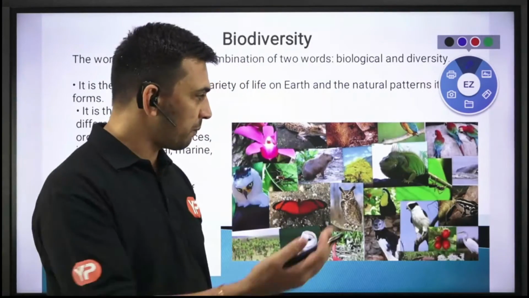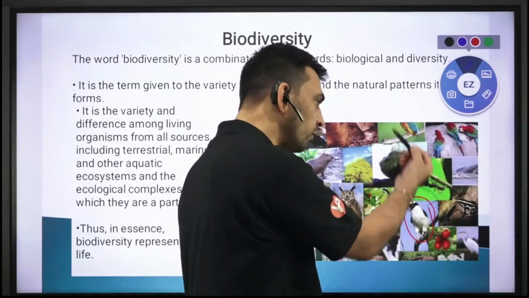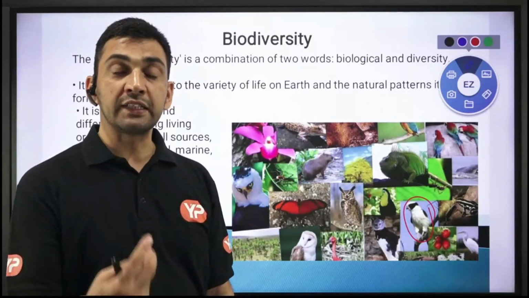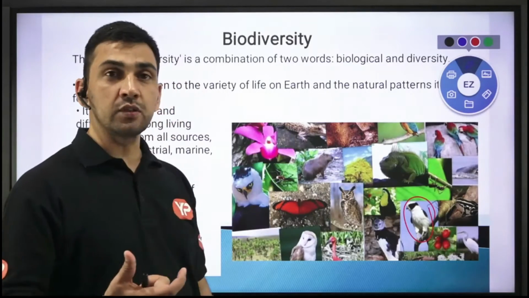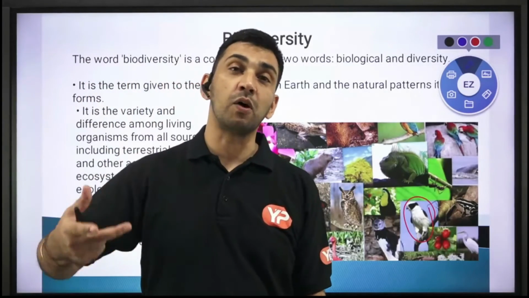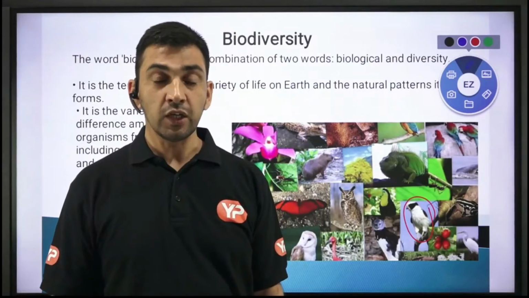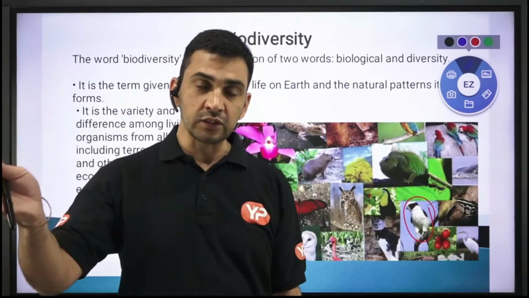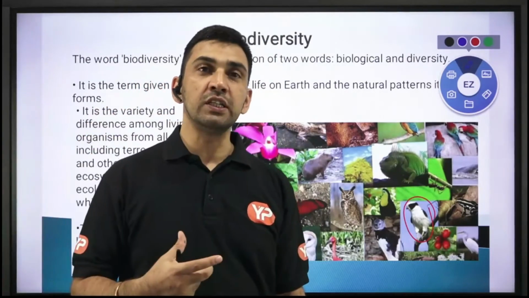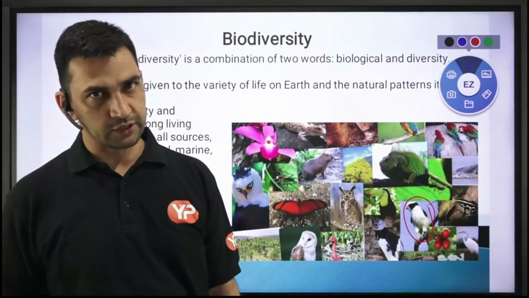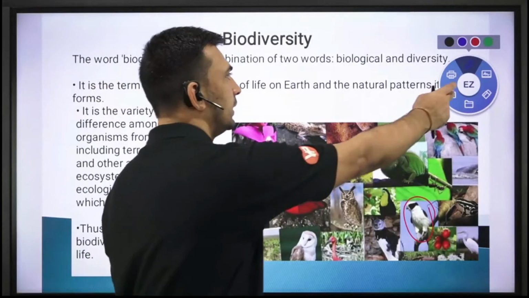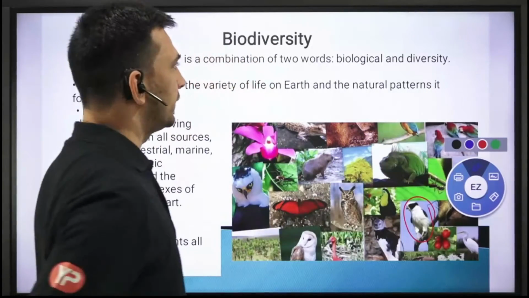For example, अगर मैं parrot as a species ले लूं, तो as you know, no two parrots can have the same characteristics, right? इसका मतलब है कि within species also you are going to have a great amount of diversity, right? So all these things, different kinds of species and diversity within the species, will fall under the ambit of biodiversity, right?